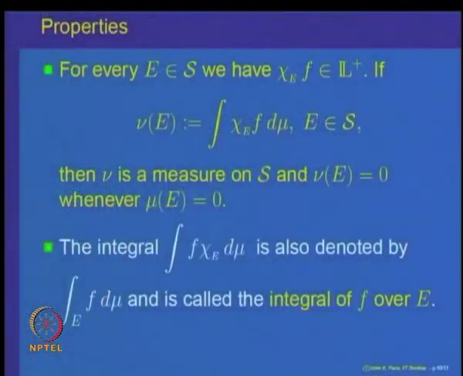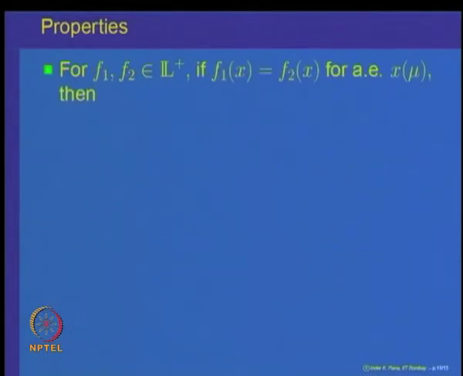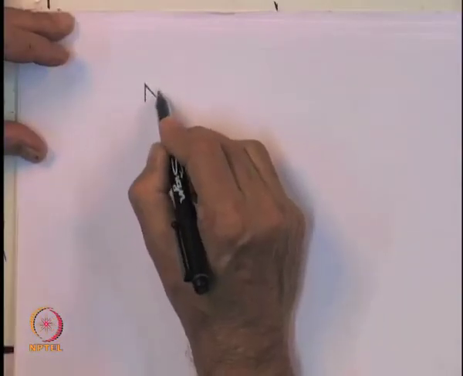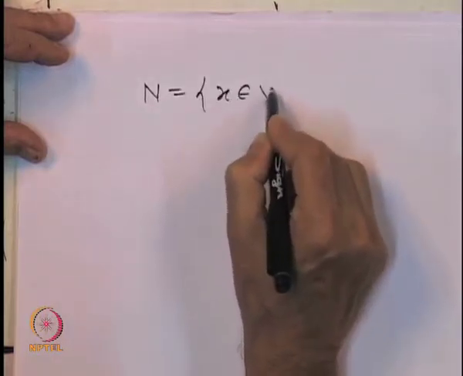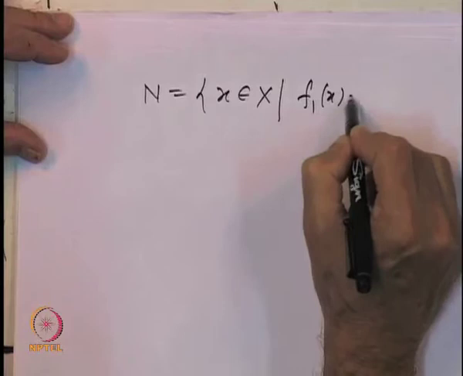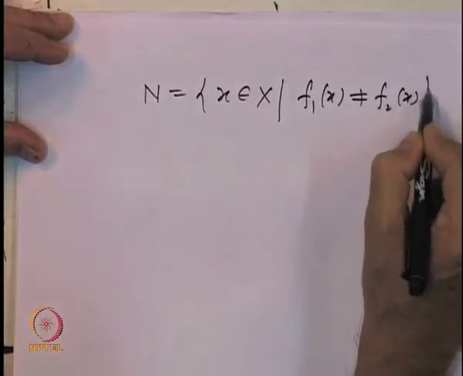So, here is the first important theorem that we are going to prove. Okay. Before that, let us just prove a simple observation: if f 1 and f 2 are non-negative simple and f 1 is equal to f 2 almost everywhere, then the integral of f 1 is equal to the integral of f 2. That property is quite obvious, because let us write the set N to be the set of all x belonging to X where f 1 of x is not equal to f 2 of x.